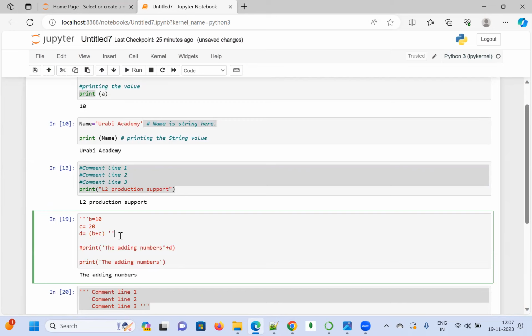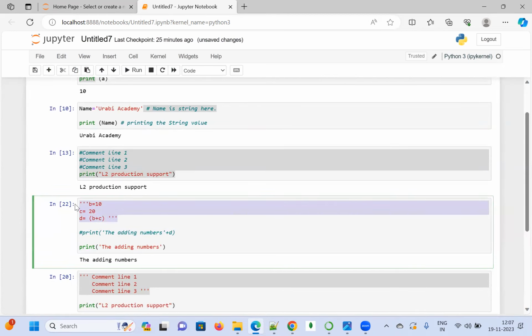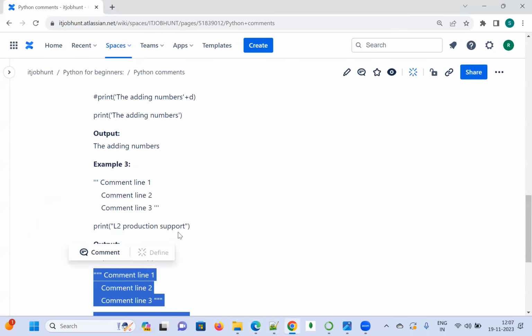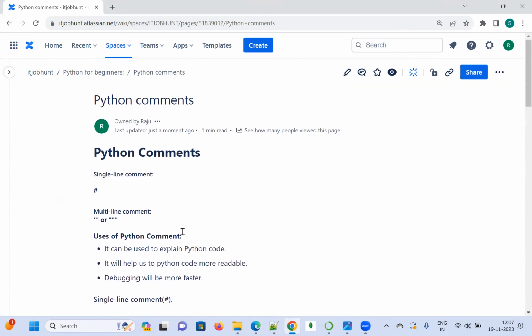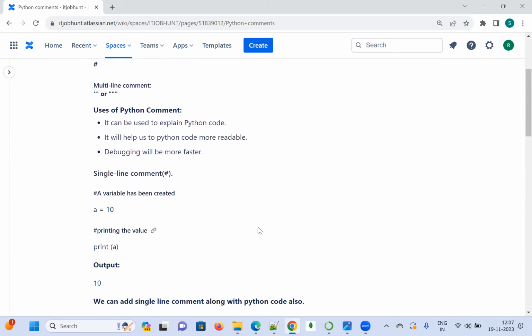See here, it has also worked, right? Instead of writing the hash in every line, we can use this to save our time. These are the examples we have. As an overview, today we have learned the Python comment, and we are using the single line comment and the multi-line comment.